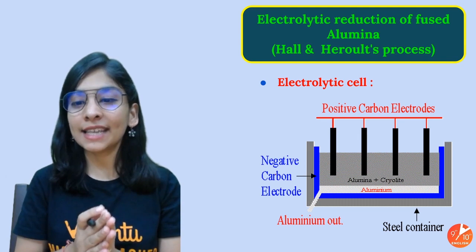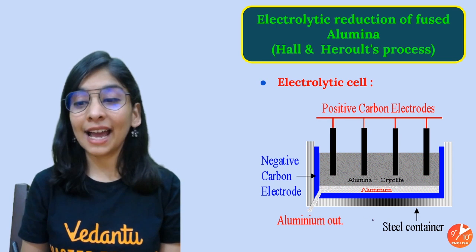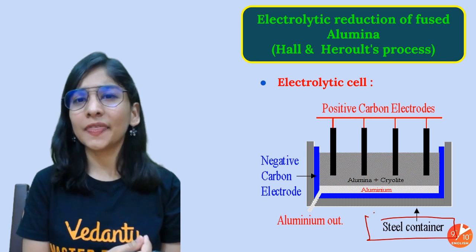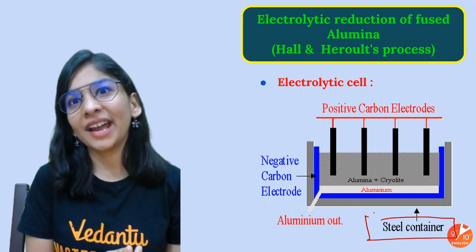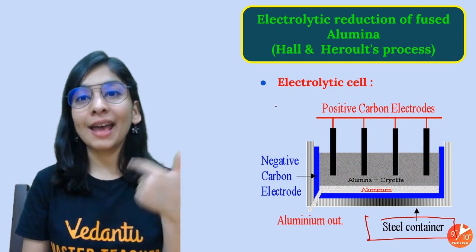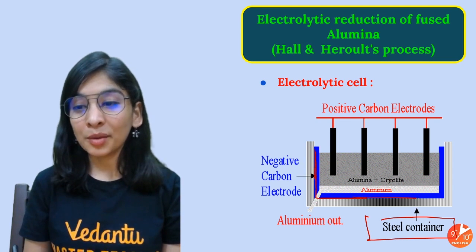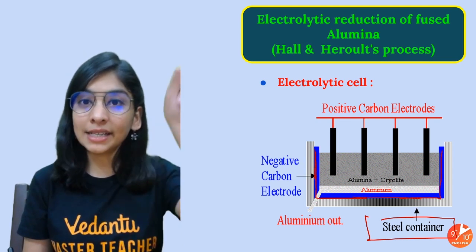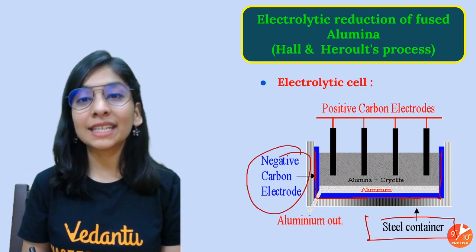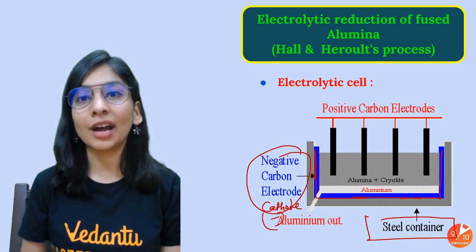This is the entire setup in front of you. What exactly is this? This is my electrolytic tank, and we have taken a steel container. Steel is iron with some amount of carbon in the form of coke. We get steel because pure iron is very soft. So we have a steel container, and we need a cathode and an anode and a source of battery. Look at this. This is my cathode. Pretty different. We take a carbon lining completely at the bottom of the tank, and that will be my negative carbon electrode, and that is my cathode, because cathode is the negative charge terminal.